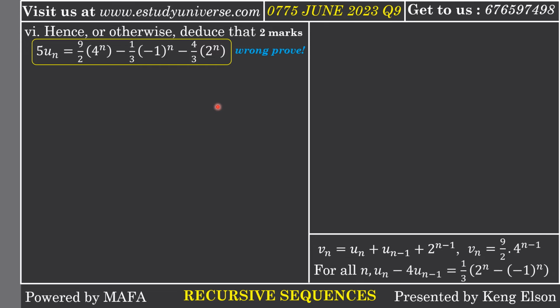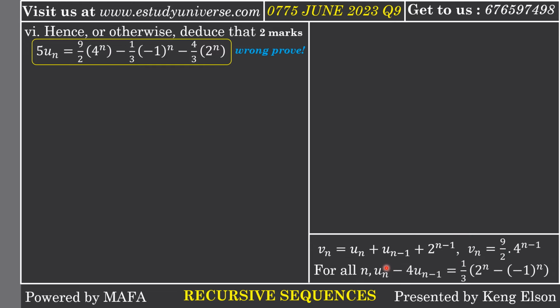So I am going to develop and give you the right proof. We are going to use both hence and otherwise. The otherwise method is a very interesting method that I think most of you have never seen before. It is a little bit long since I see 2 marks here, but it is also correct. In cases where you are stuck, you can always verify using the otherwise method. So let us begin with the hence method. Now you have some information displayed to you. We had Vn equal to Un plus Un minus 1 plus 2 to the n minus 1, and we also found Vn in terms of n.